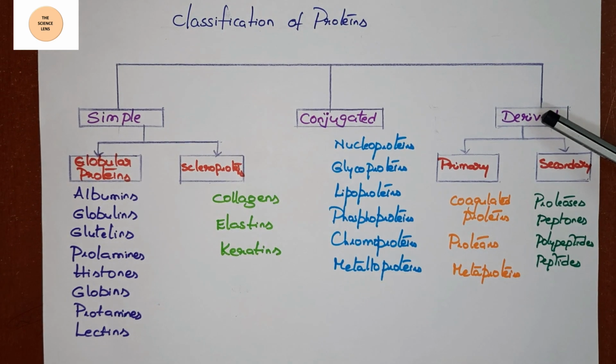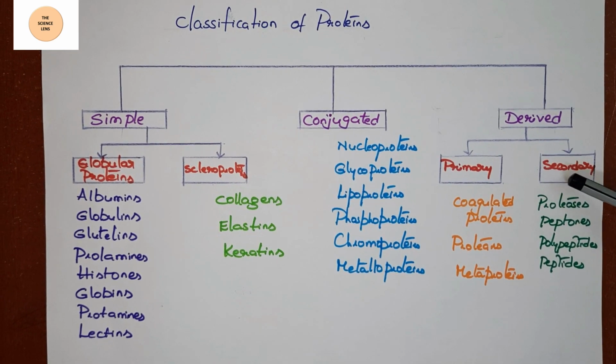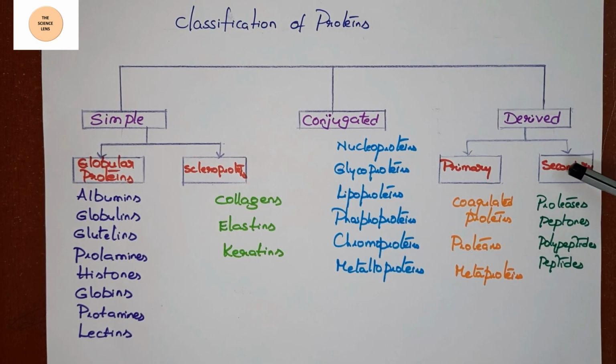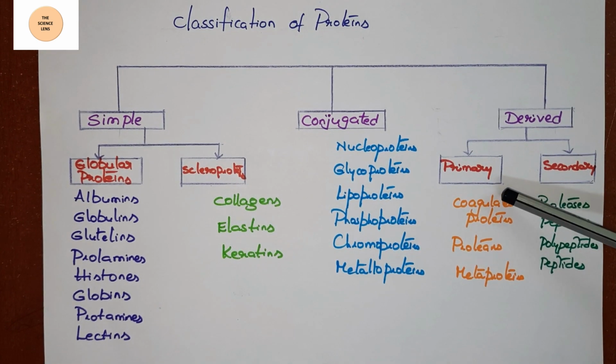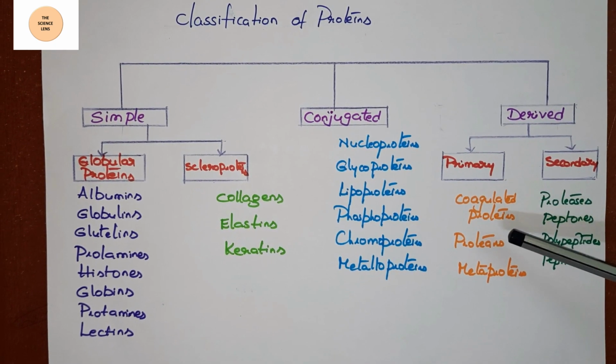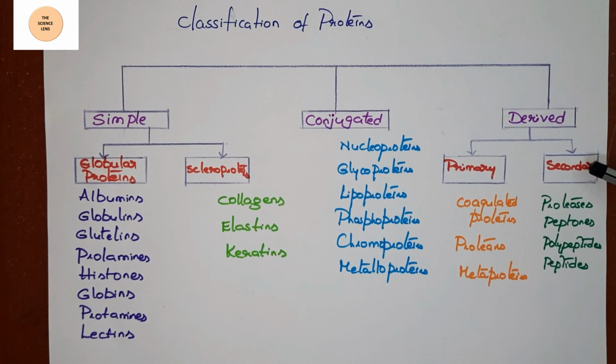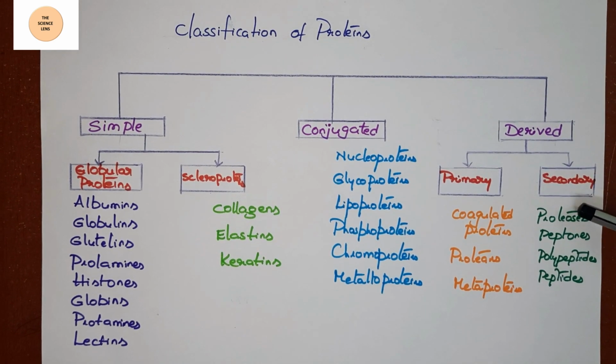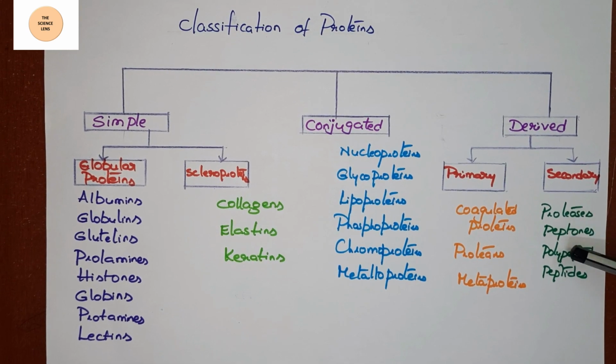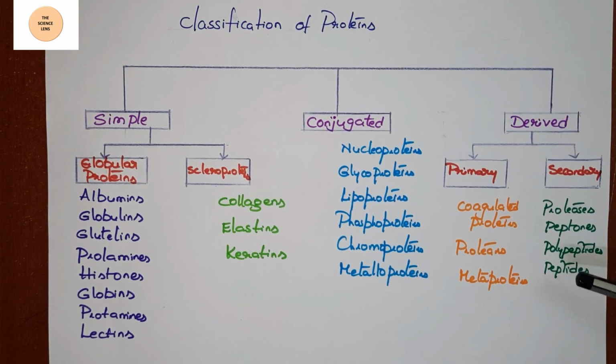Under derived proteins, primary derived proteins and secondary derived proteins. Primary derived proteins: coagulated proteins, proteans, metaproteins. Secondary derived proteins: proteoses, peptones, polypeptides and peptides.